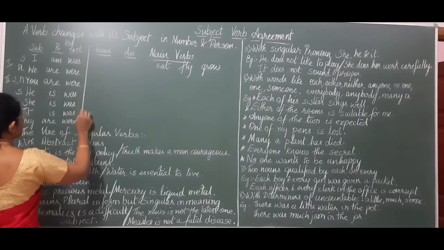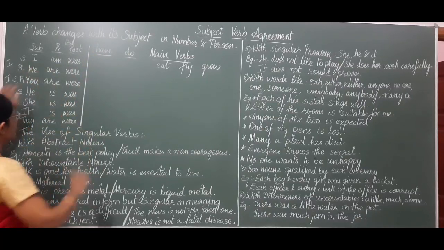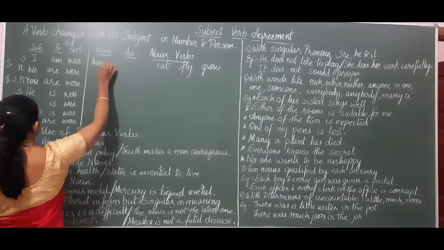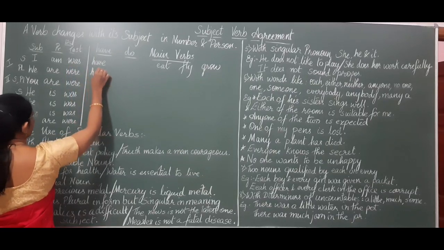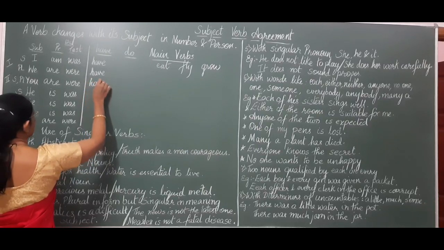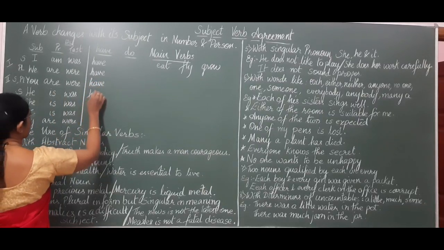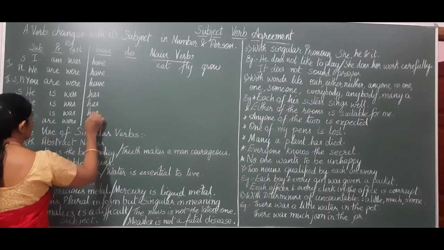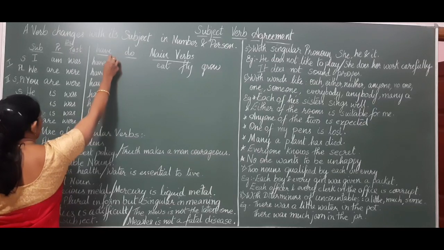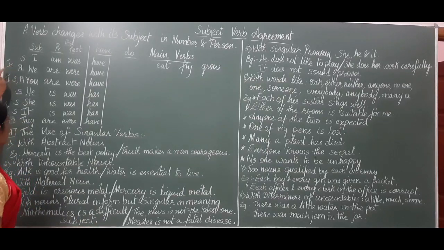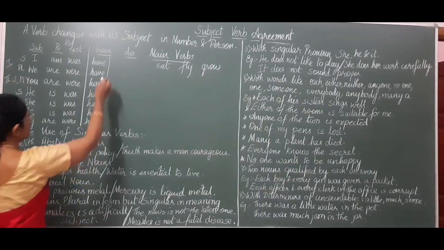For have, present tense, for suitable subjects: I have, we have, you have, he has, she has, it has, they have. For past tense, it is had for all the three persons, first person, second person and third person.